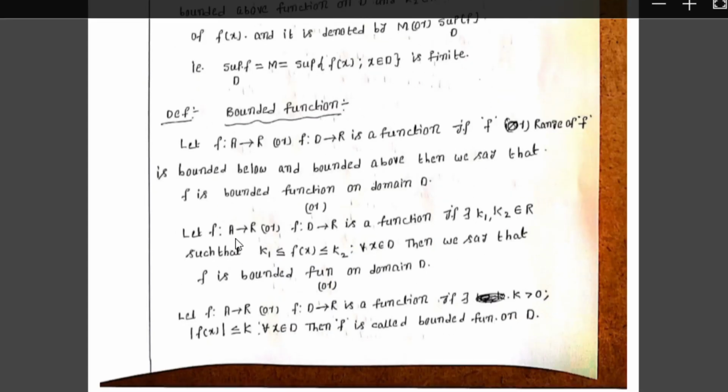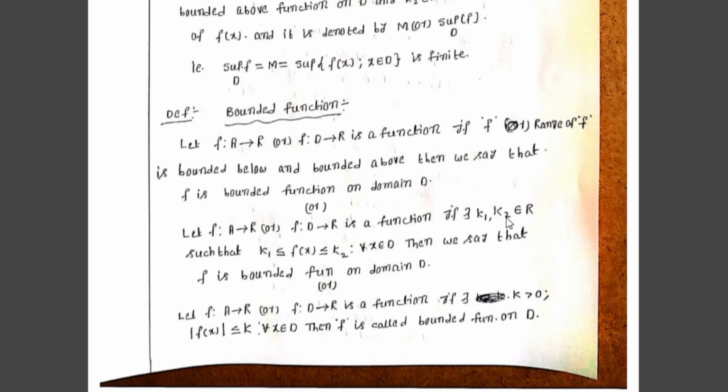Another definition: let f from D to R be a function. If there exist real numbers k1, k2 belonging to R such that k1 is less than or equal to f(x), which is less than or equal to k2, for all x belonging to D, then we say that f is called a bounded function on domain D. We clearly observe that there exist two real numbers k1, k2 such that all the values of the range of the function lie between the two real numbers k1, k2.